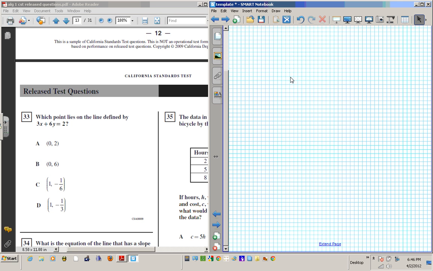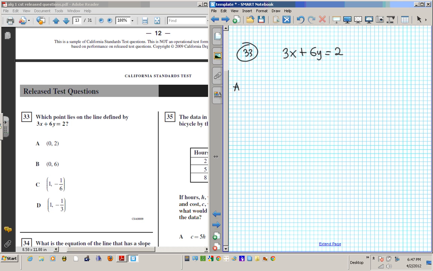It says, which point lies on the line defined by 3x plus 6y equals 2? So which of these points lie on this line? If a point lies on it, that means that it has to satisfy this equation, or else it doesn't lie on it. What does that mean? Basically, you plug and chug, just plug in the values and see if it works, okay?